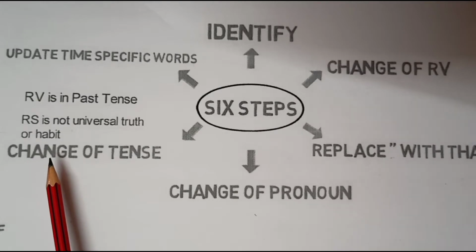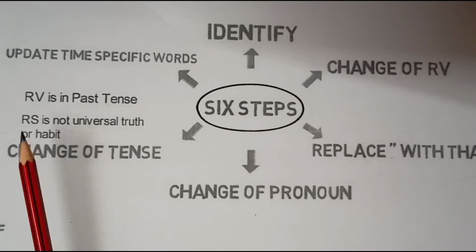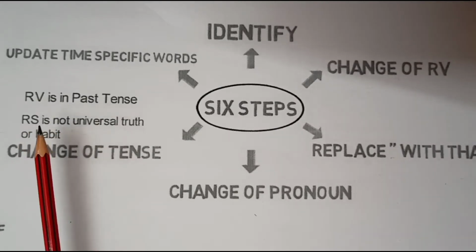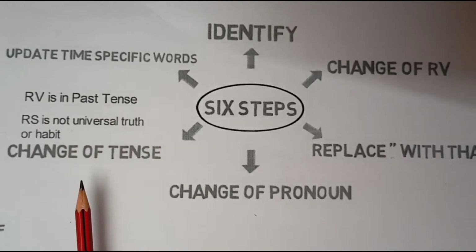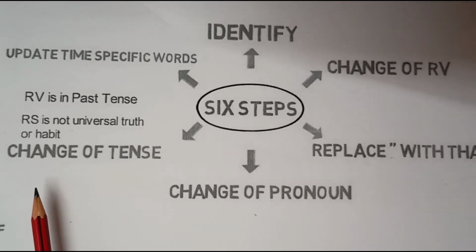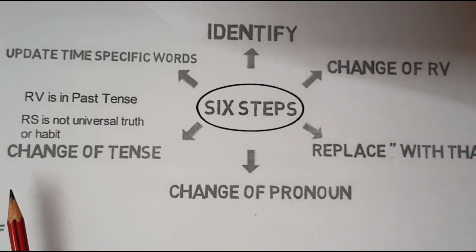The tense of the reported speech will change only if the reporting verb is in past tense or it is not a universal truth or habit. Any form of present tense will change to similar form of past tense. For example, simple present changes to simple past. Present continuous will change to past continuous.